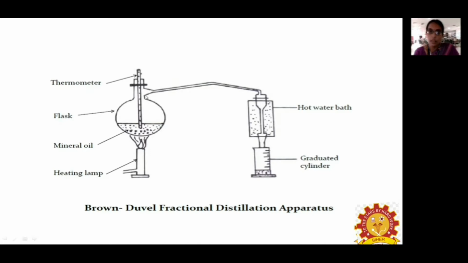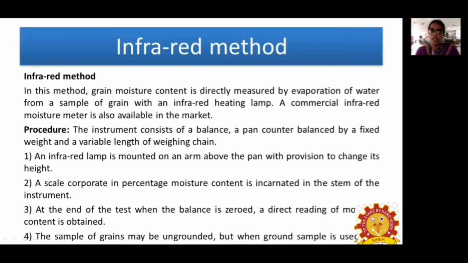As the water and the mineral oil get evaporated, a hot water bath surrounds the condensation tube. The water that condenses here tells us the amount of water present in the sample, by measuring the graduations in ml.